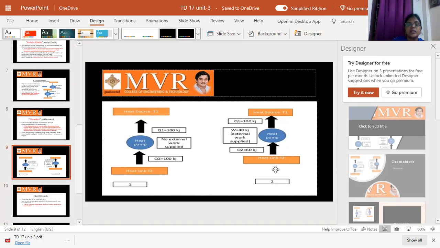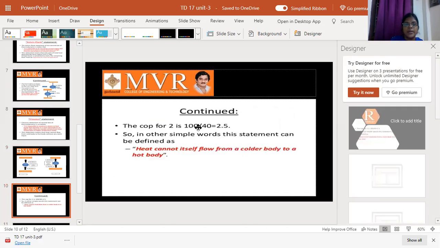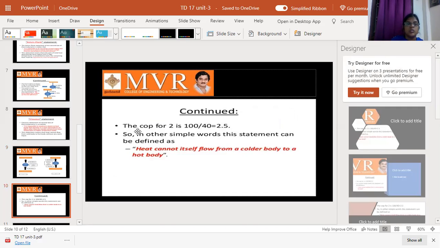Now we are going to calculate the COP for a heat pump. COP is equal to desired effect by work done. In a heat pump, we get the desired effect in the heat source, that is T1. What is the amount of heat supplied here? Q1 is equal to 100 kilojoules of heat supplied. So the desired effect is nothing but the heat supplied to the heat source, Q1. What is the work done here? 40. So 100 by 40 is equal to 2.5. So the coefficient of performance for the heat pump is 2.5.